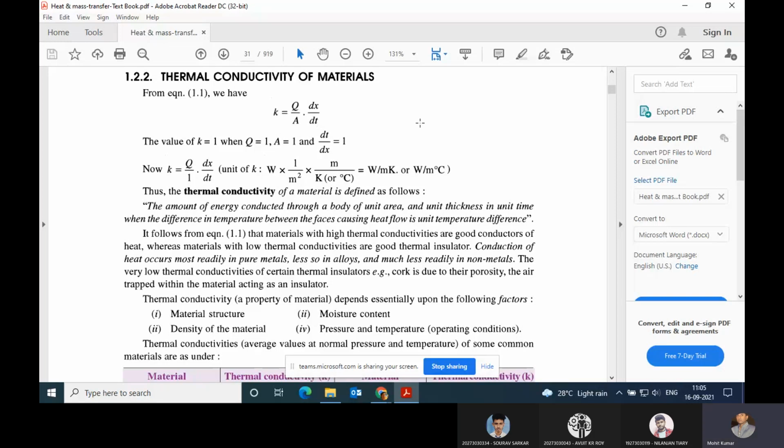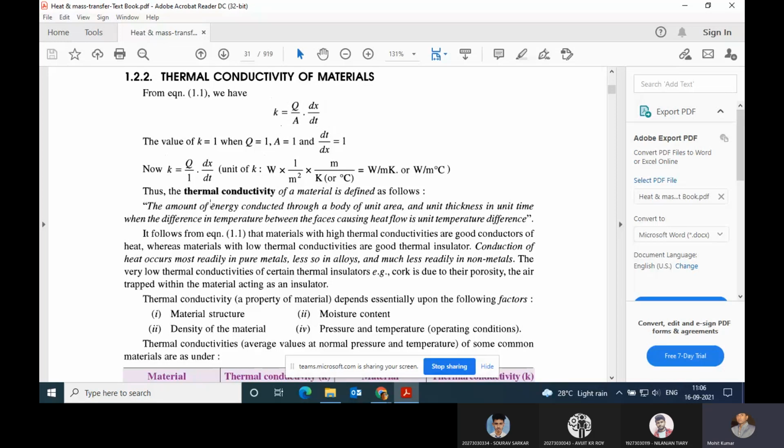Kindly note down the terms which we are discussing in your copy. You must note it down. Now, the thermal conductivity of the material becomes K is equal to Q by A multiplied by dx by dt when Fourier's law is interchanged. Then this equation is obtained. It is clear? This is just a mathematical interchange of the formula to obtain thermal conductivity from Fourier's law.